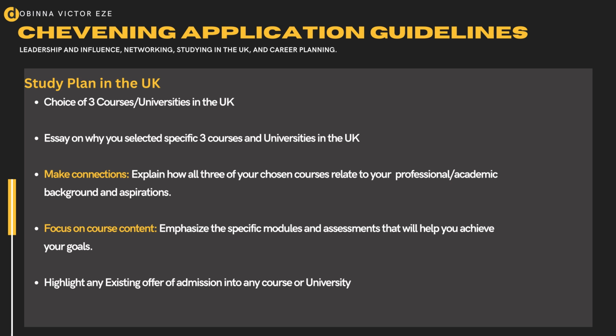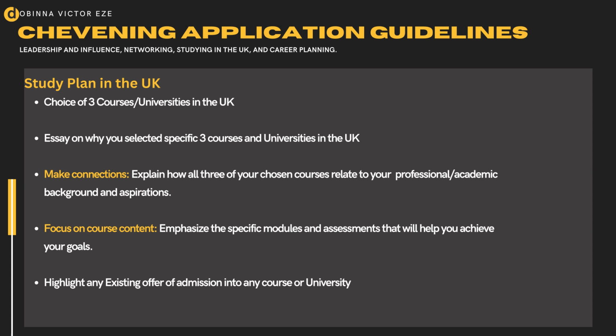The next essay you'll be expected to submit is an essay related to your study plan in the UK. Now, to be chosen for the Chevening Scholarship, you must demonstrate why you chose your master's courses and how they align with your past experiences and future goals. Your application should show the choice of three courses or three universities in the UK you are interested in studying.